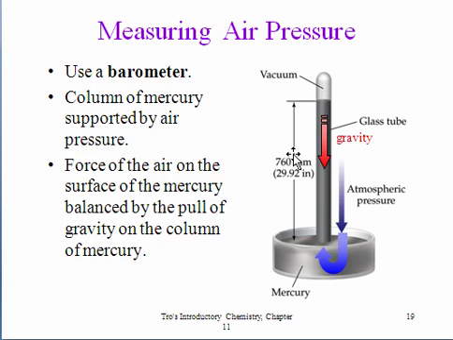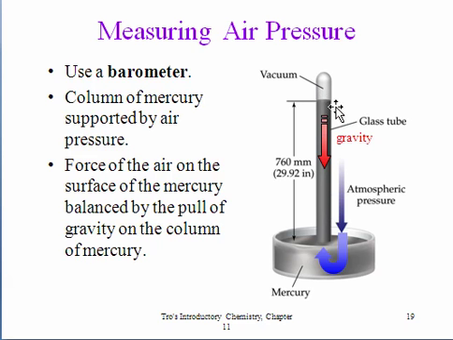And he theorized that it was air pressure that was pushing down on the mercury, and when the air pressure was equal with the force of gravity on the mercury, then that's where it stopped. And he was actually correct. This is now considered to be the correct explanation for this.